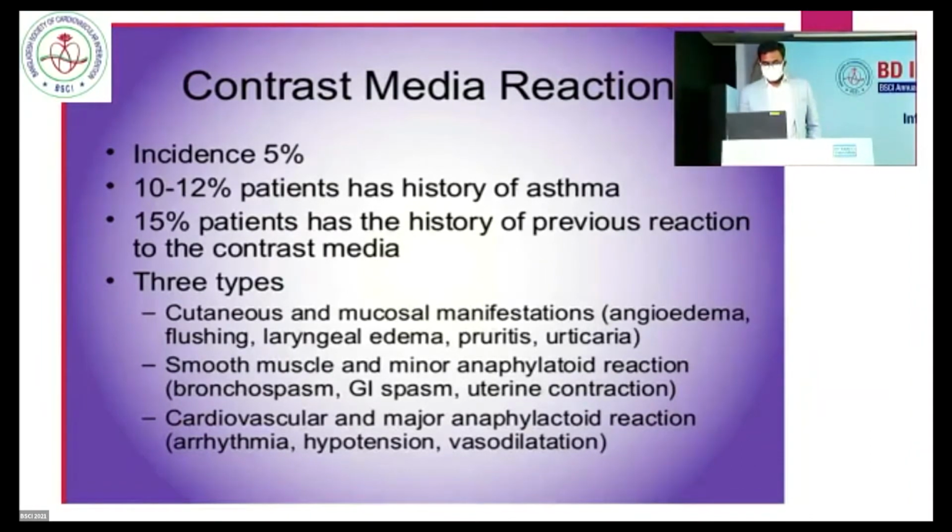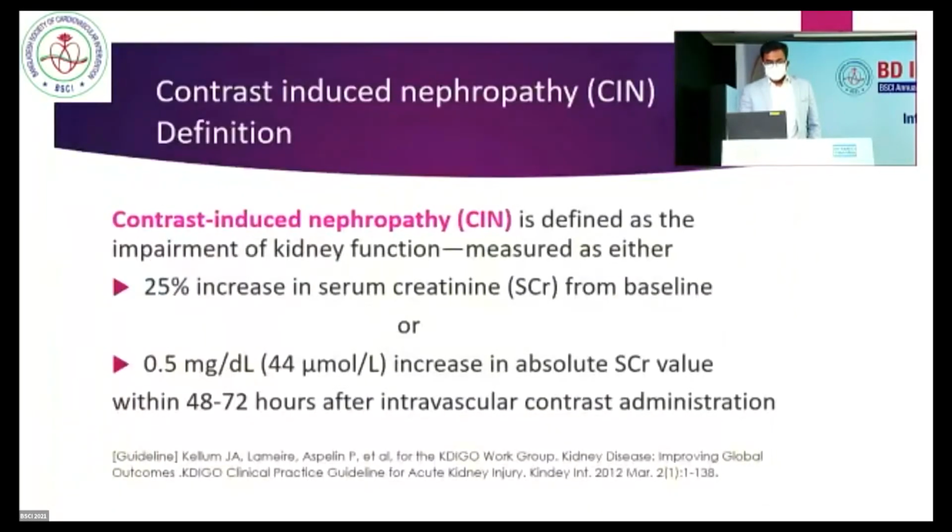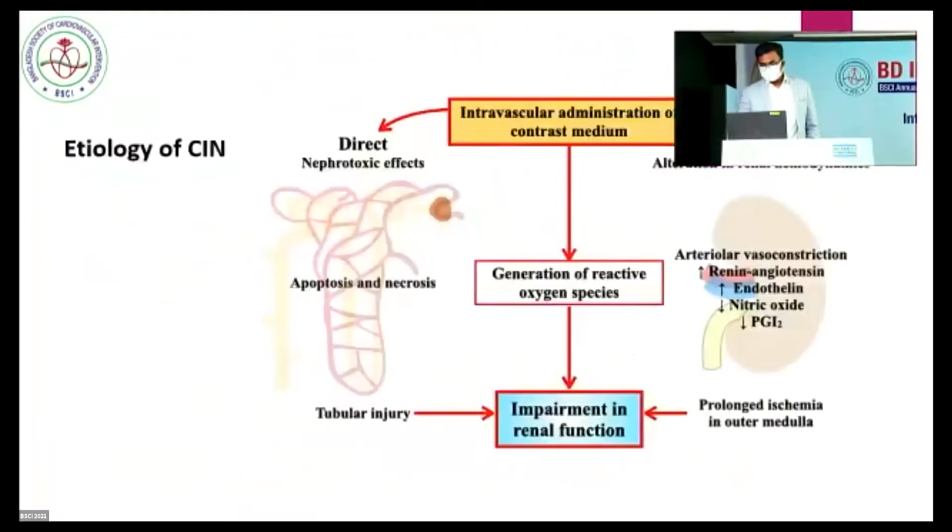Now, my second topic is contrast-induced nephropathy. CIN is defined as the impairment of kidney function measured as either a 25% increase in serum creatinine from the baseline or a 0.5 milligram per dl increase in absolute serum creatinine value within 48 to 72 hours after intravascular contrast administration.